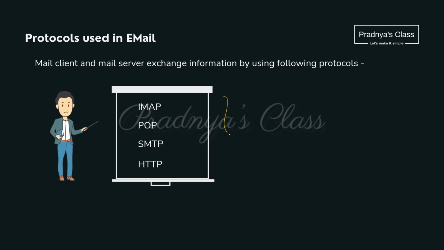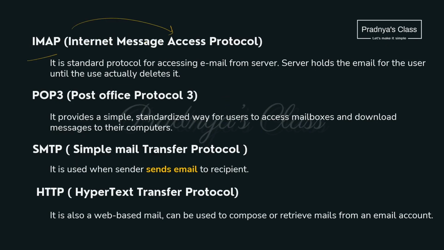Alright, here is a list of the protocols which we will be using while sending and receiving mail. The first one is Internet Message Access Protocol. The second one is POP3, Post Office Protocol 3. It will allow the user to download the messages. The third one is SMTP, Simple Mail Transfer Protocol. Keep this in mind, it is used to send mail. And the last is Hypertext Transfer Protocol.